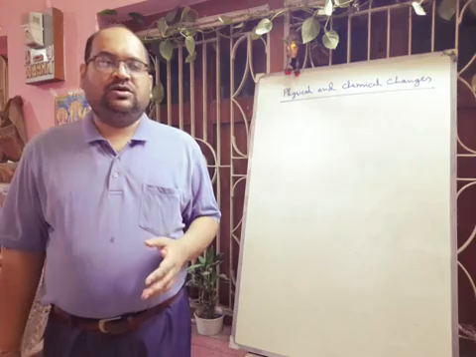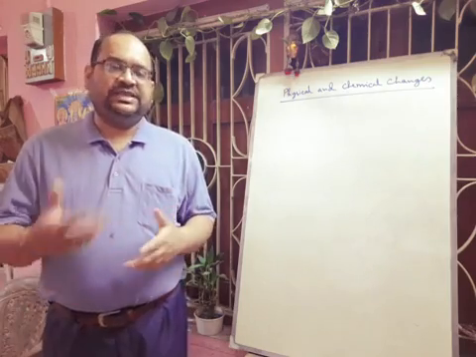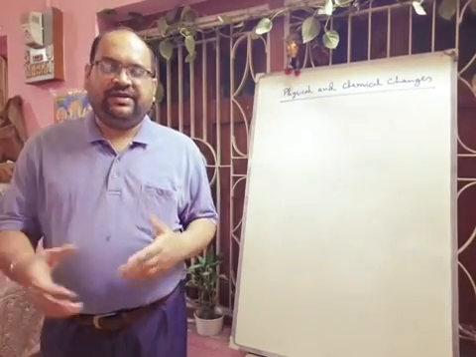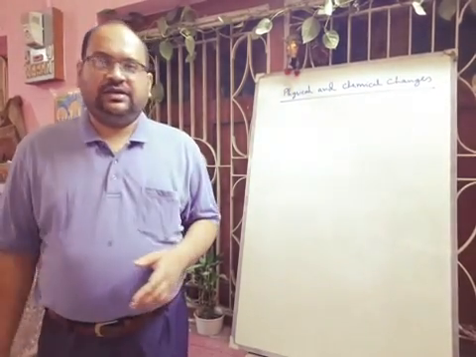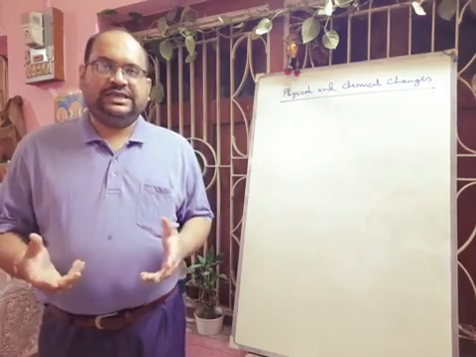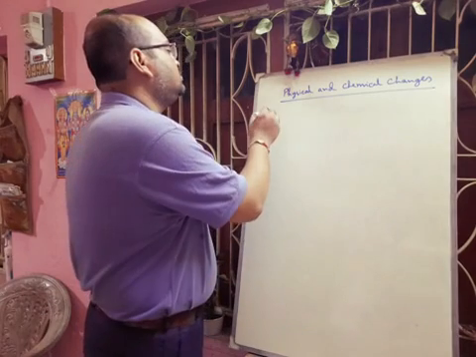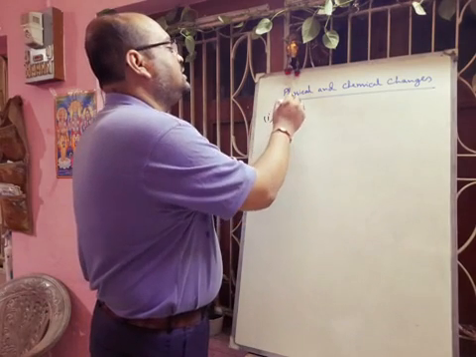So before going to the physical and chemical changes, there may be different types of changes that you have to understand. Suppose slow changes and fast changes. So I am writing the first. Slow changes, these are types of changes.